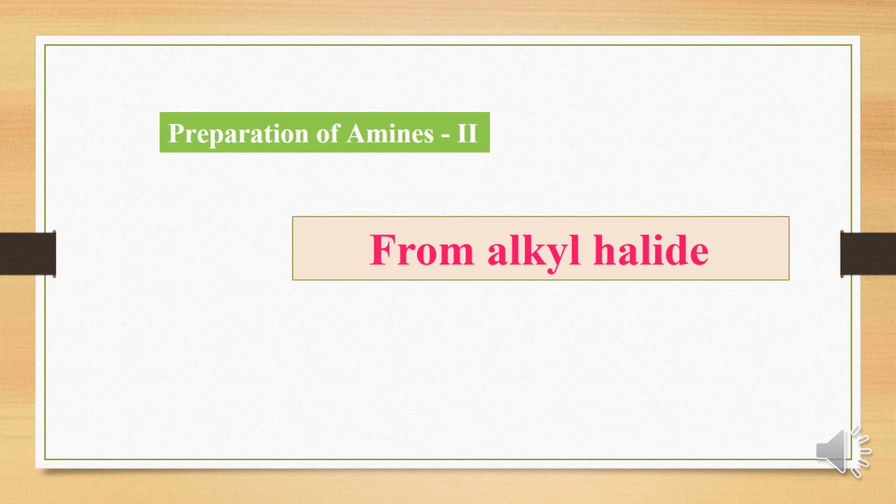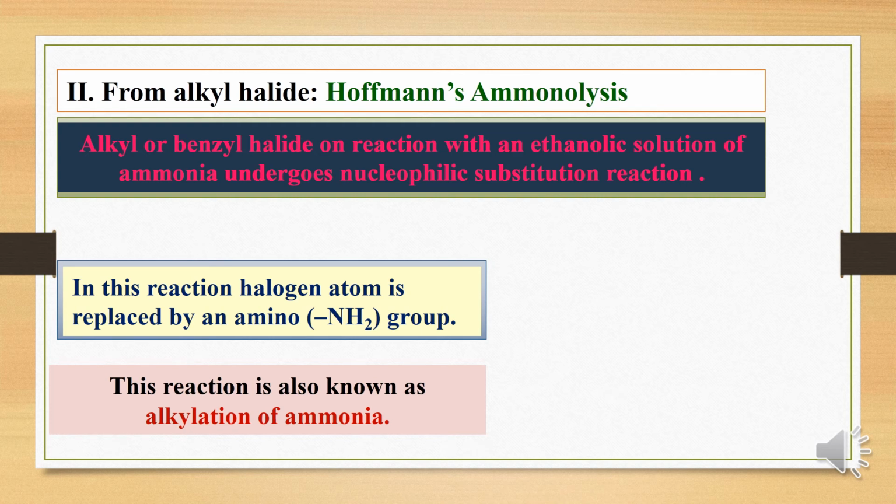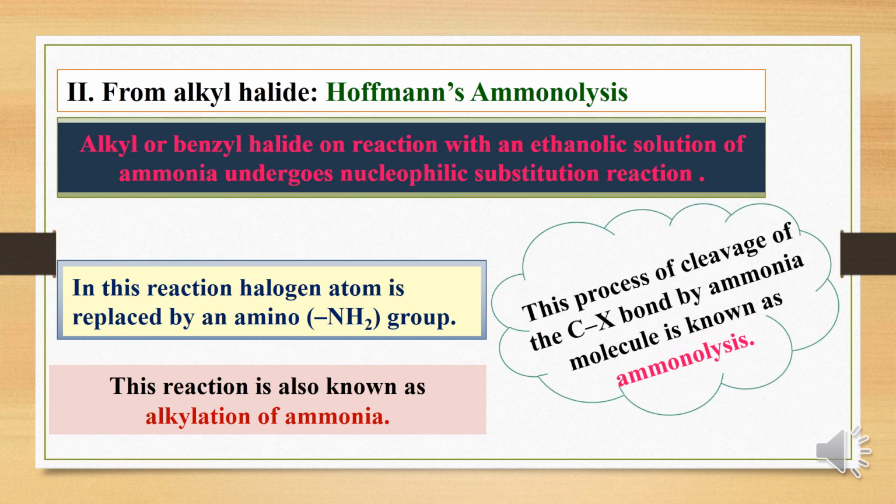Come to the second part, preparation of amines from alkyl halides. From alkyl halide means from RX, or this reaction is also known as Hoffmann's ammonolysis. Alkyl or benzyl halide on reaction with an ethanolic solution of ammonia undergoes nucleophilic substitution reaction. In this reaction, halogen atom is replaced by an amino group, and this reaction is also known as alkylation of ammonia. This process of cleavage of the C-X bond by ammonia molecule is known as ammonolysis.